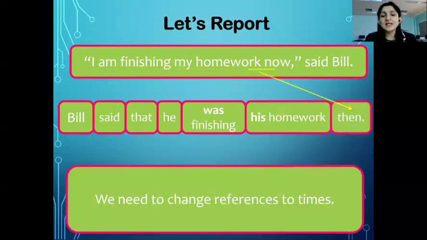Last part, the word now. Now was at that time. Now we are reporting it. So it has become past. We need to change the reference of time as well. In the video later, I will also talk about all these verbs, how to change them, and what one particular word becomes. So please stick till the end of the video.